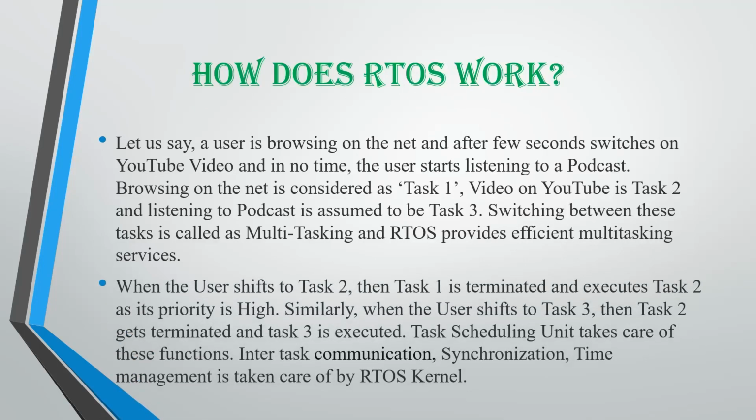When the user shifts to task 2, task 1 is terminated and task 2 is executed because it has higher priority. Similarly, task 3 is executed when task 2 is terminated and task 3 has higher priority there. The task scheduling unit takes care of all these functions.